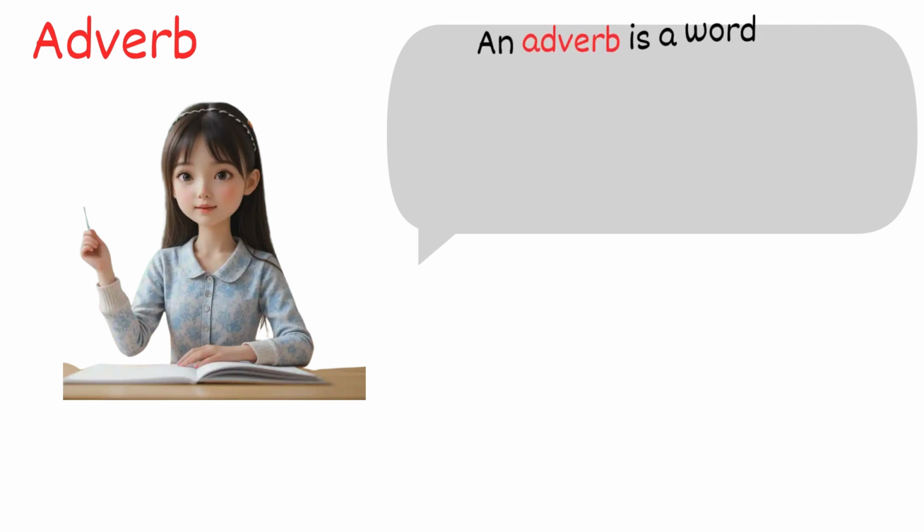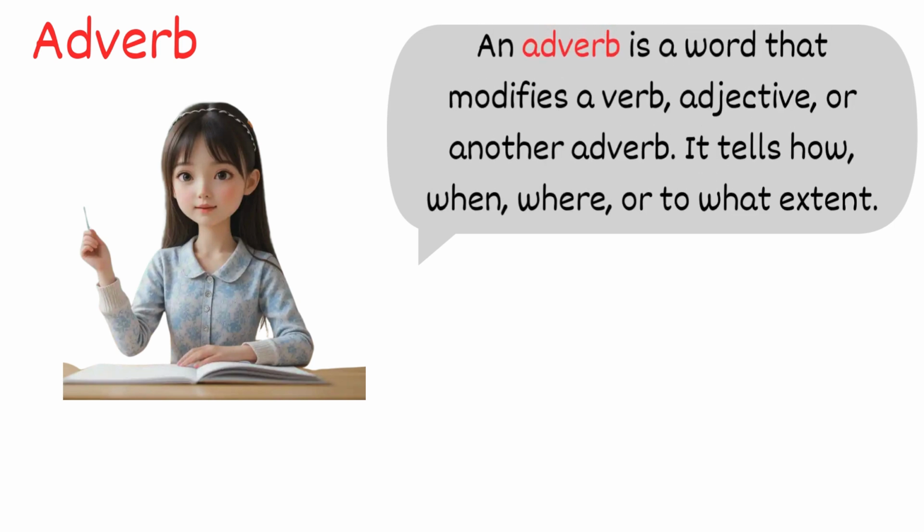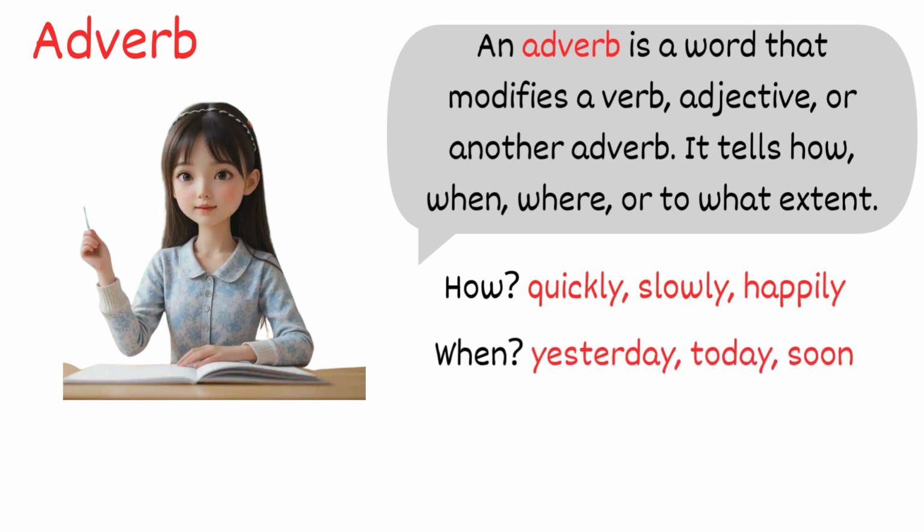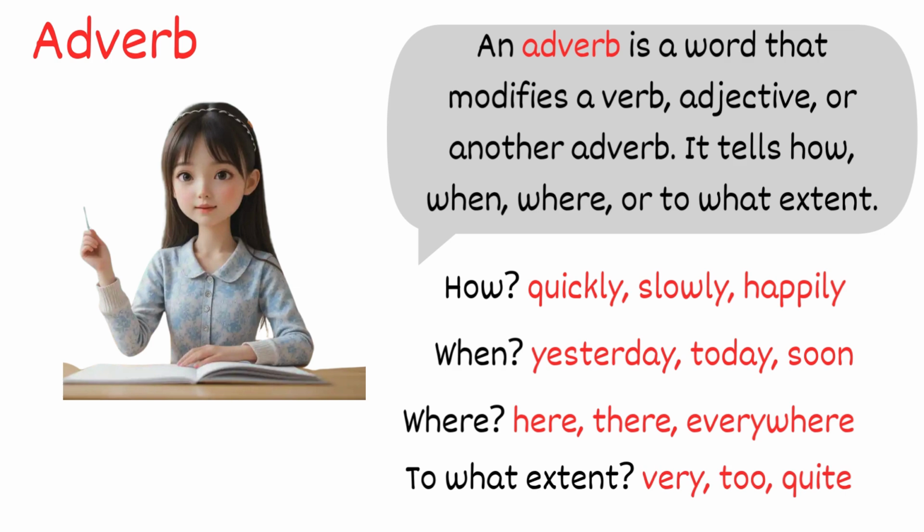Adverb. An adverb is a word that modifies a verb, adjective, or another adverb. It tells how, when, where, or to what extent. How: quickly, slowly, happily. When: yesterday, today, soon. Where: here, there, everywhere. To what extent: very, too, quite.